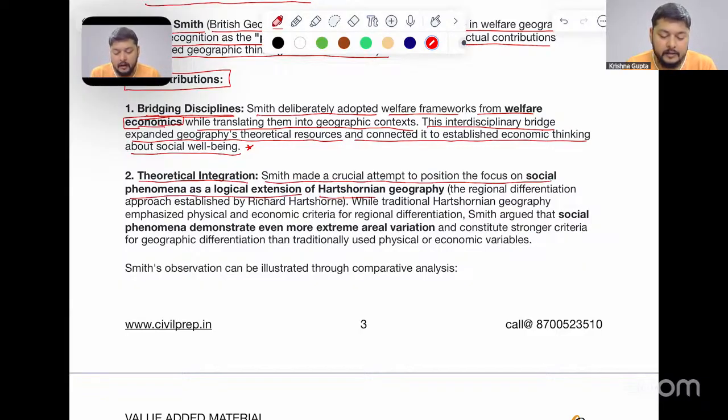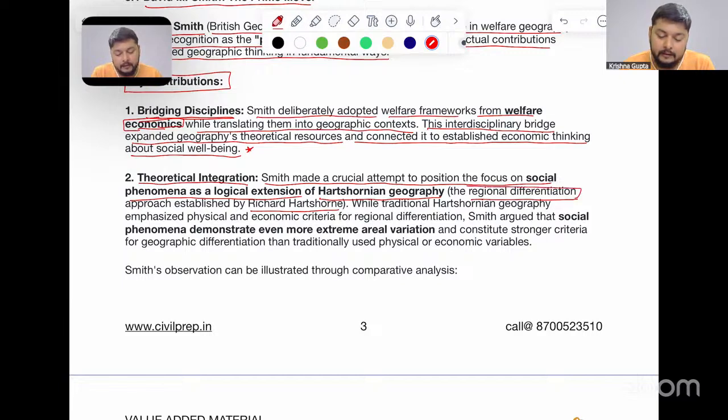of Hartshornian geography. Hartshorne, you remember? Richard Hartshorne was associated with regional differentiation or areal differentiation and regional geography, which was also extended to welfare geography here.